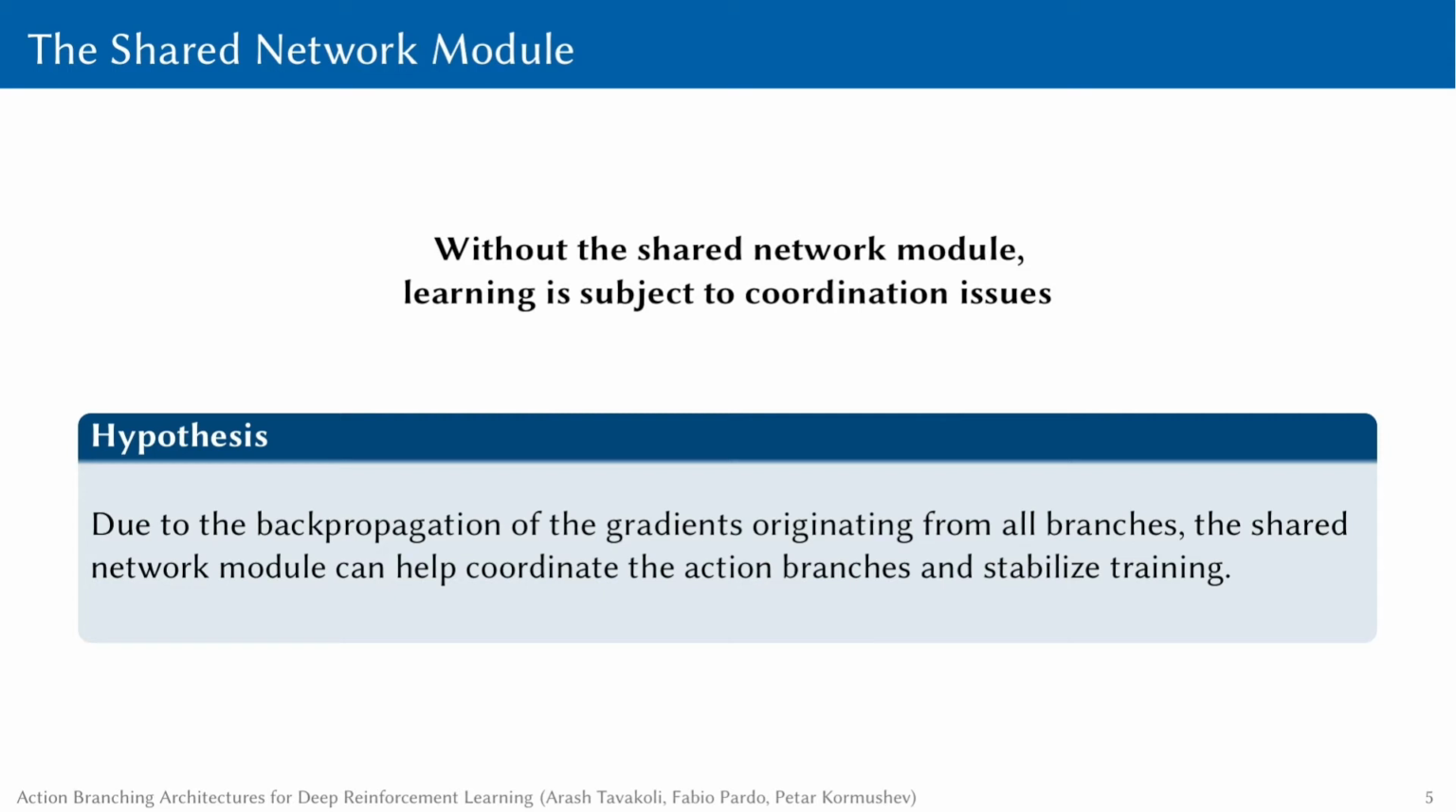We hypothesize that maintaining a shared network module paired with an appropriate training procedure can play a significant role in coordinating the semi-independent action branches and therefore achieve training stability and convergence to good policies. We believe this is due to the rich features in the shared network that is trained via the backpropagation of the gradients originating from all the branches.